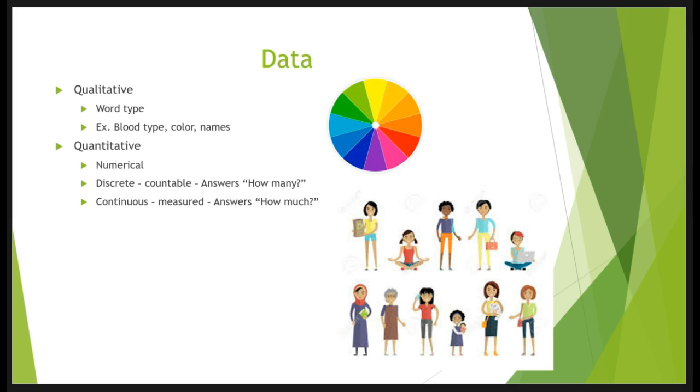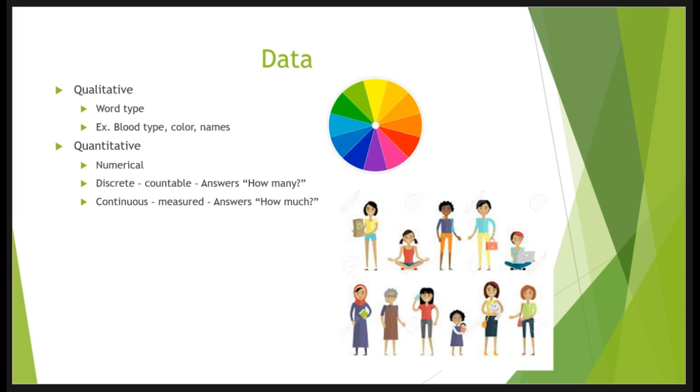The other type of data that we might have is quantitative data. This is data that is a quantity or some sort of numerical description. And within quantitative data, we have discrete data and continuous data. Discrete data is data that is counted and typically asks the question, how many? For example, how many books are on your shelf? You would go about finding that answer by counting 1, 2, 3, 4, 5, and so on.